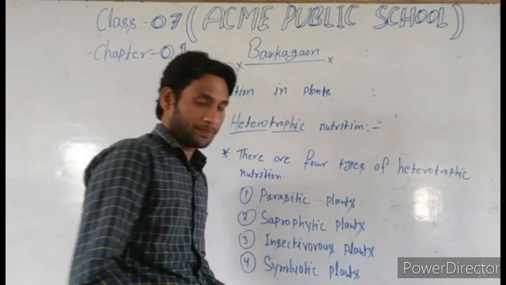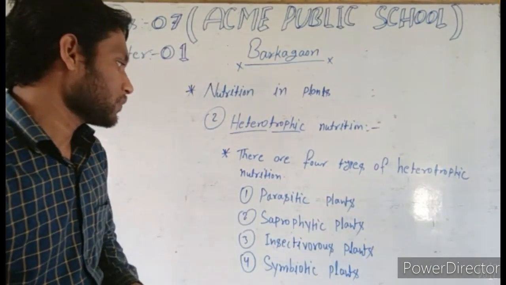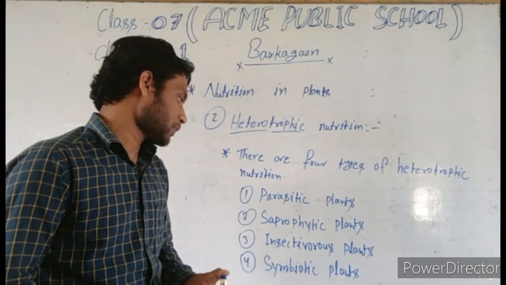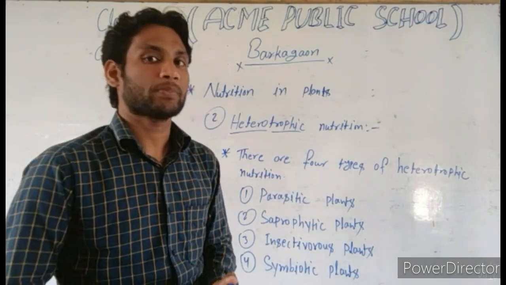So students, these are the four types of heterotrophic nutrition. First is parasitic plants, second is saprophytic plants, third is insectivore plants, and fourth is symbiotic plants.